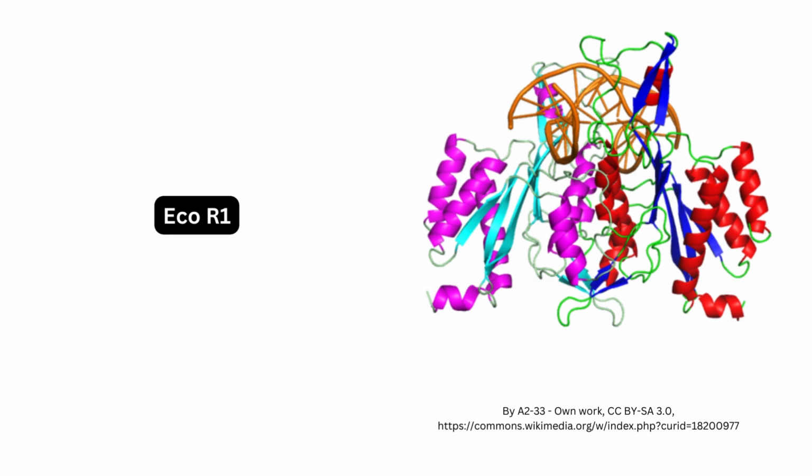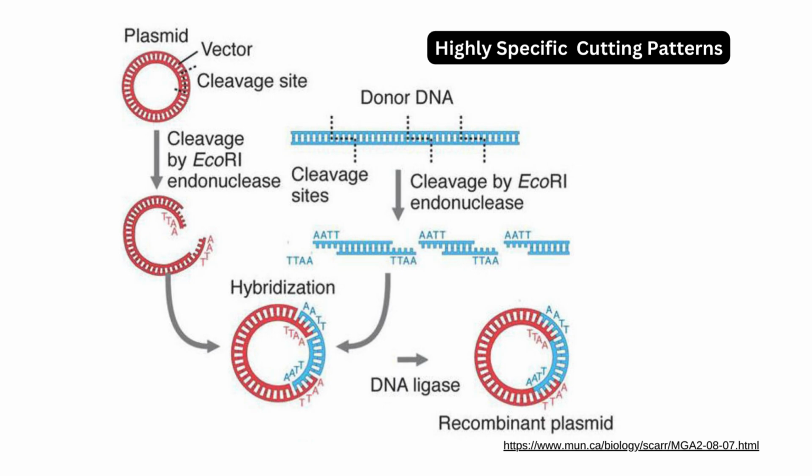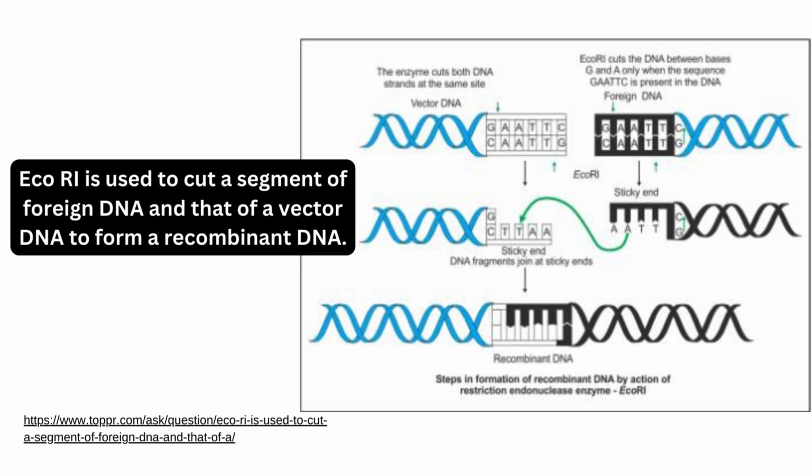EcoR1 is a commonly used restriction enzyme in molecular cloning, DNA mapping, and genetic engineering due to its predictable and reproducible cutting pattern. It cuts double-stranded DNA at a specific sequence of bases at the cleavage site. A gap is introduced at which a piece of foreign DNA with the complementary bases can be placed. The single-stranded but complementary ends of the two DNA molecules are called sticky ends. They therefore facilitate the insertion of foreign DNA into vector DNA.